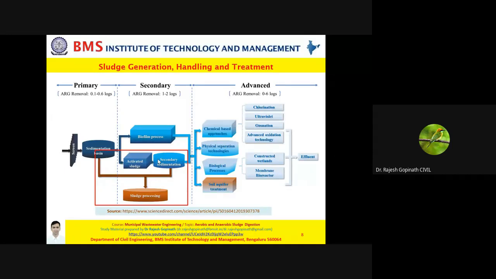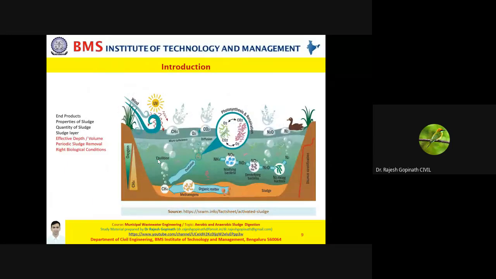Now let's move further. We need to understand one important attribute. Sludge is very essential. Even when you learned in the last class about facultative ponds or oxidation ditches or anything for that matter, you know very well that sludge is something which decides the effective depth of the reactor. Sludge is something which decides the effective volume of the reactor. Therefore, it is very important that sludge should be removed periodically.